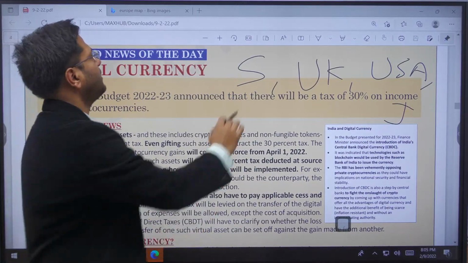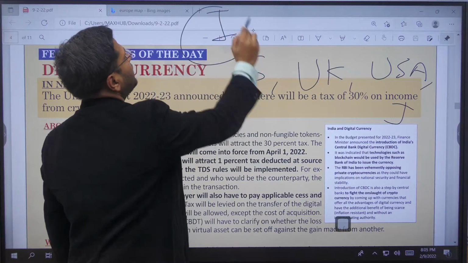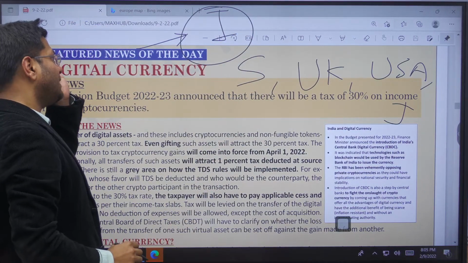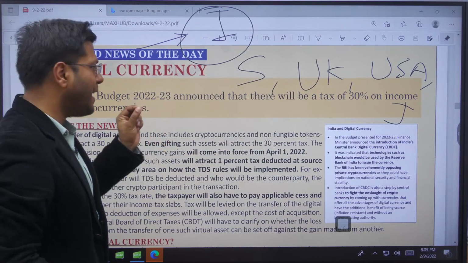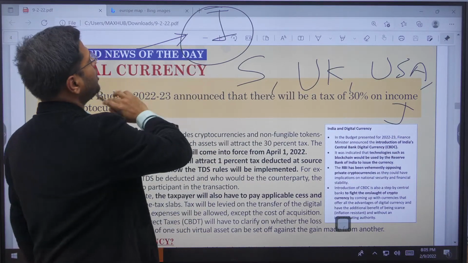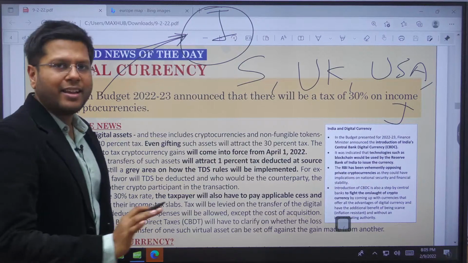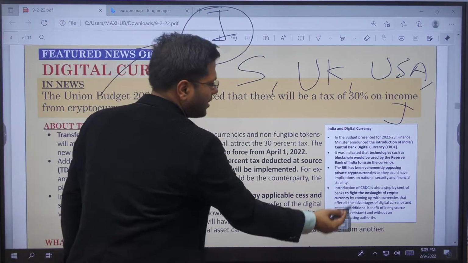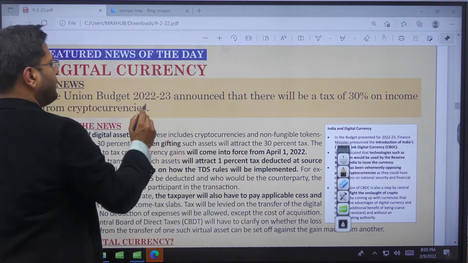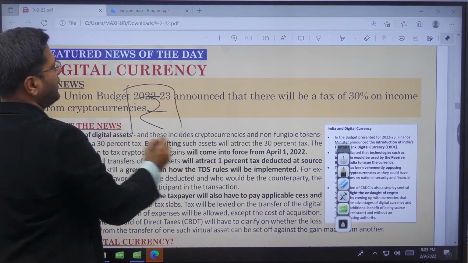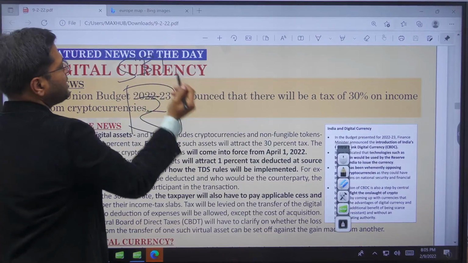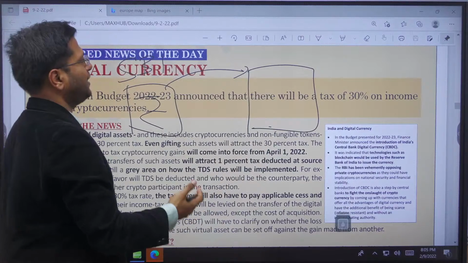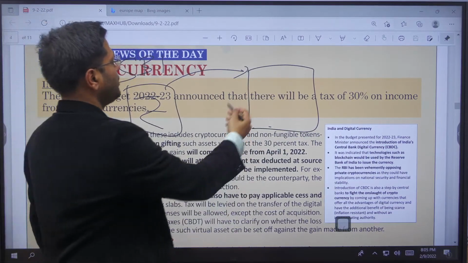India also later came up with this move now. Earlier India said it is illegal, and the government also asked banks that the bank should not be transacting anything that relates to the cryptocurrencies. So for example, if I want to participate in crypto market, what I have to do is, if I have got certain rupees in my State Bank of India account, SBI account, this has to be transferred to a crypto exchange. For example, WazirX and CoinDesk, other of them, crypto exchanges in India.